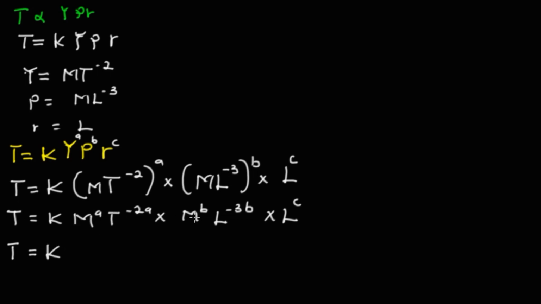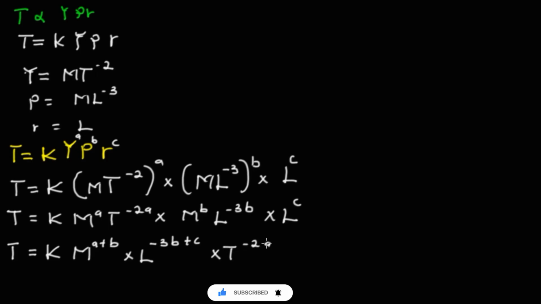So we have m here, we have m here, so we bring them together. We have m raised to the power A plus B, and we don't have T, so we have L. L is the next, multiplied by L raised to the power, and what we have in L is minus 3B, and what we have in L is power C, so we'll say plus C. And the next one is T to the minus 2A.